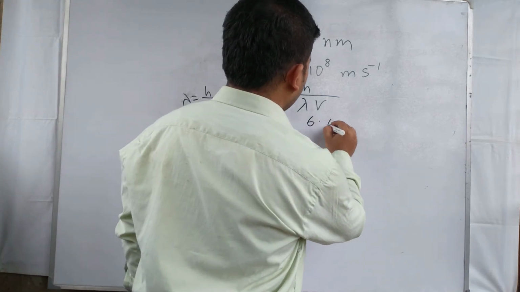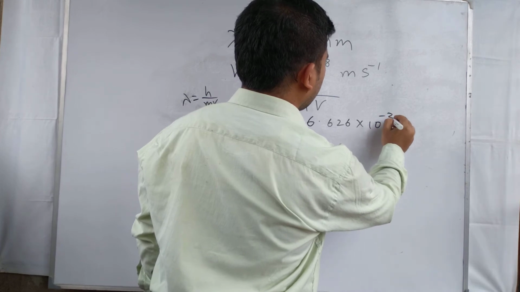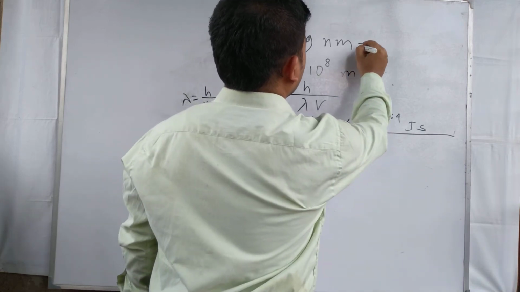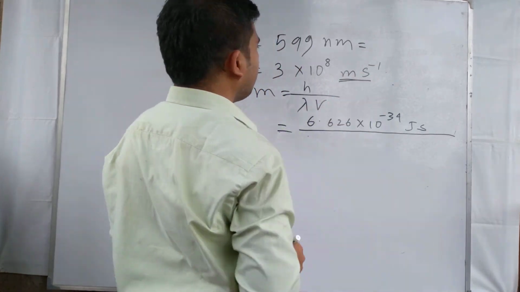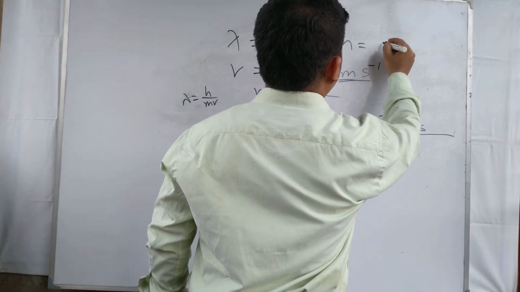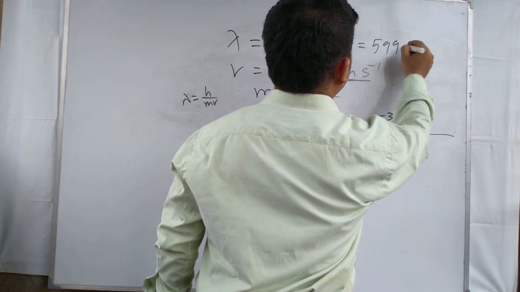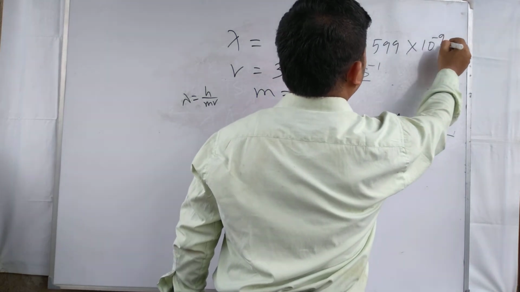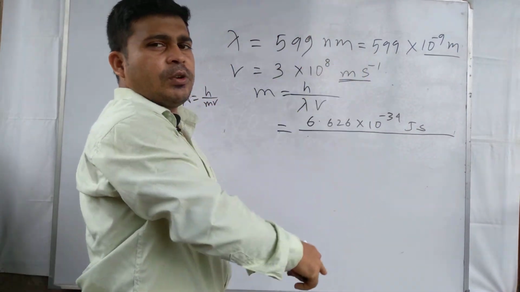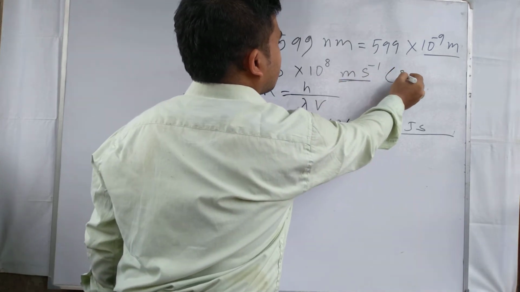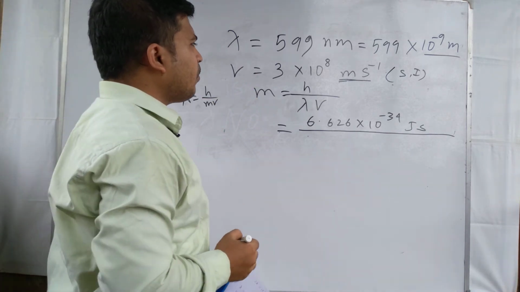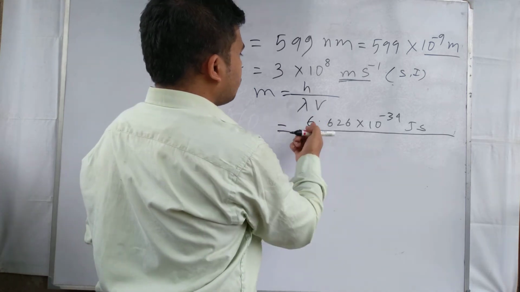Here h is 6.626 into 10 to the power minus 34 joule second, and lambda equals 599 into 10 to the power minus 9 meter. Because the velocity is given in meter per second, we have to change the nanometer unit into meter unit, because this value is given in SI unit. We have to change the value of lambda in SI unit. So after changing this value in SI unit, we solve the numerical problem.